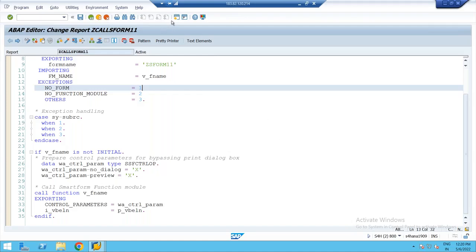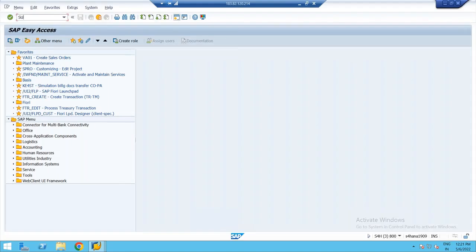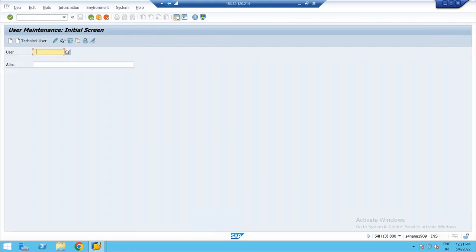Okay, so I'll go to a T code. This is admin setting, already I discussed. I'll go to SU01. Let me check whether I'm having the permission or not. What is my username here? I logged into which user here? S4 above 26. So I'll give the username as S4 above 26.